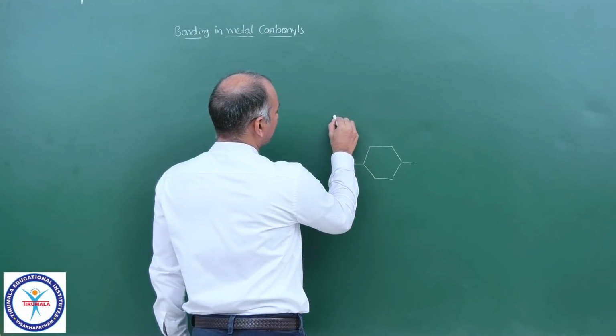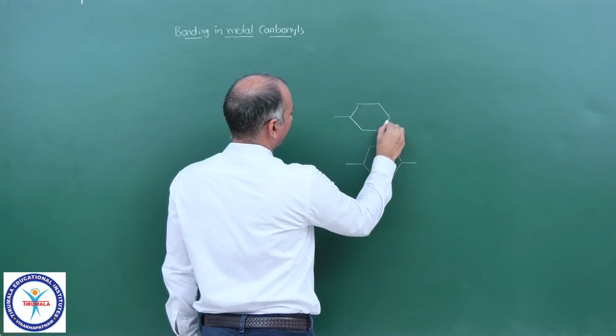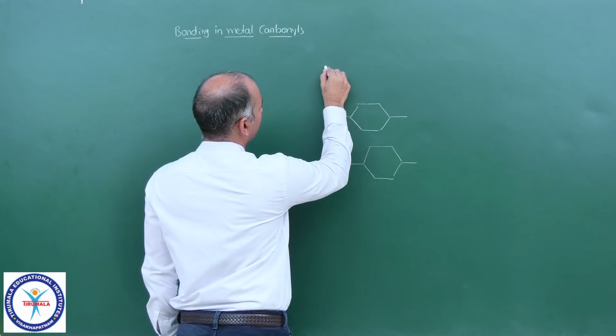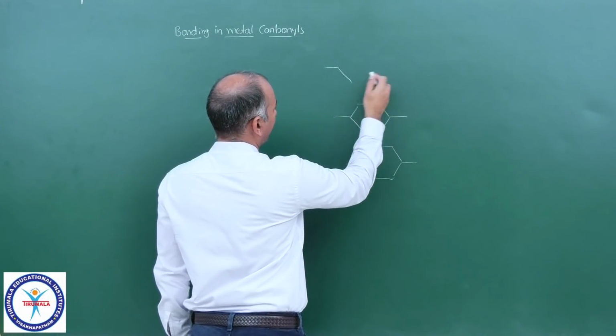Okay. Now this is 2s, and this is 2s, 2p and 2p.